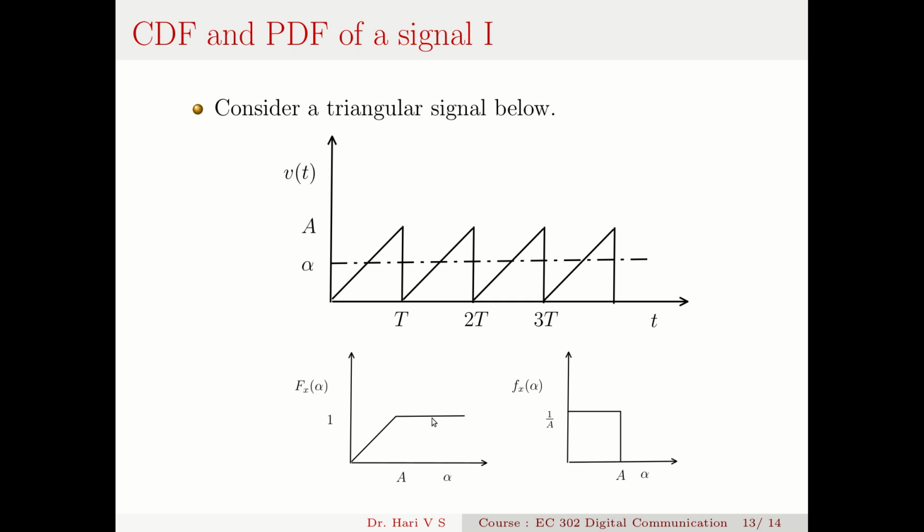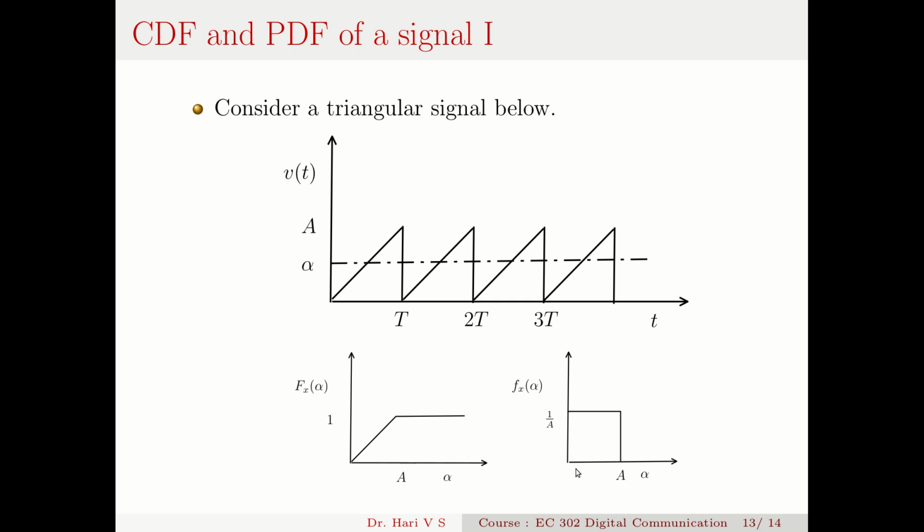Now, what is the probability density function for this? That will be the derivative of this cumulative distribution function. From minus infinity to 0, it's 0. I don't have to think about that. Now, here you can see that it's a straight line with slope 1 by A. So it will be a flat thing with a height 1 by A. From 0 to A, this will be a flat pulse of height 1 by A, and from A to infinity you can see that this is a flat line, so its derivative is 0. So from A to infinity it will be 0.